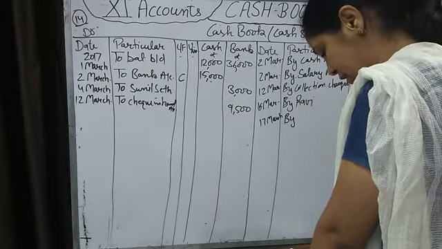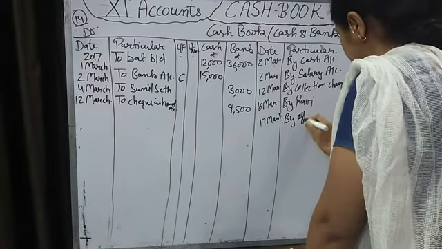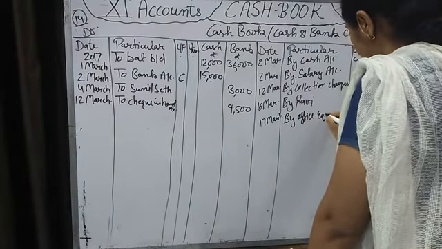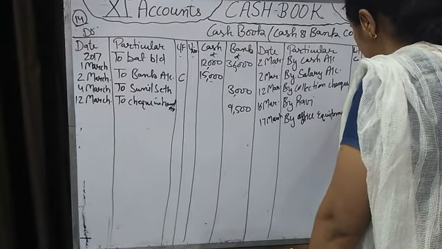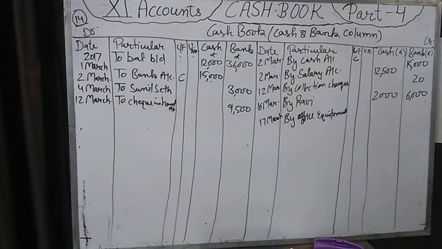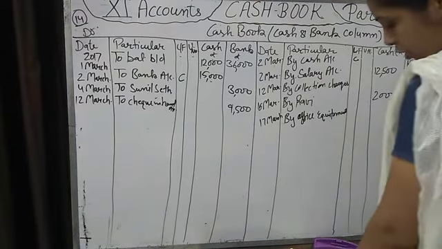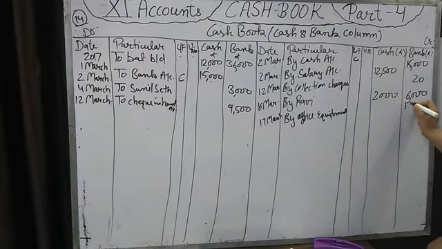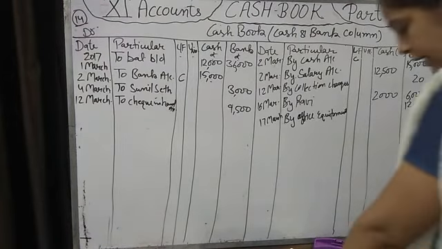We have purchased a typewriter, then buy office equipment. We will not open the typewriter or computer. We will open a common account for this, office equipment. From bank, money withdraw for that rupees 12,000 and